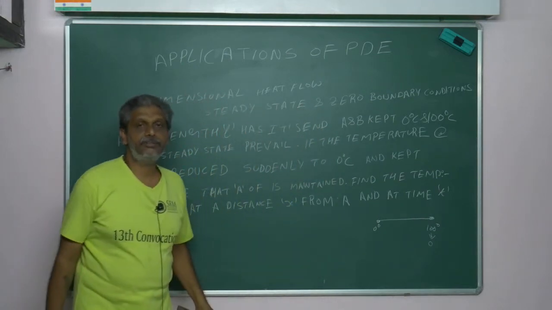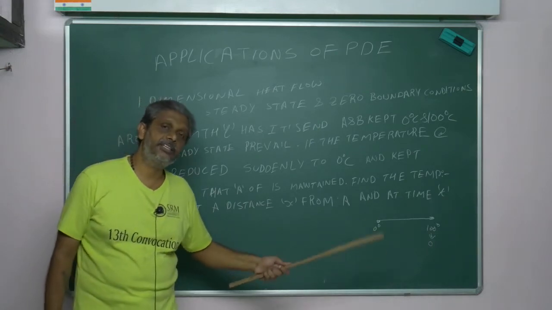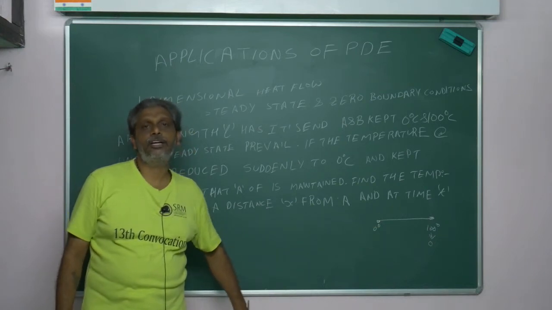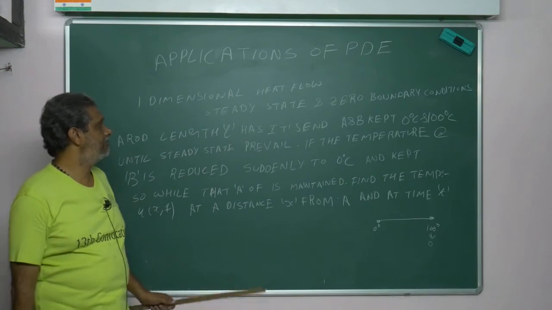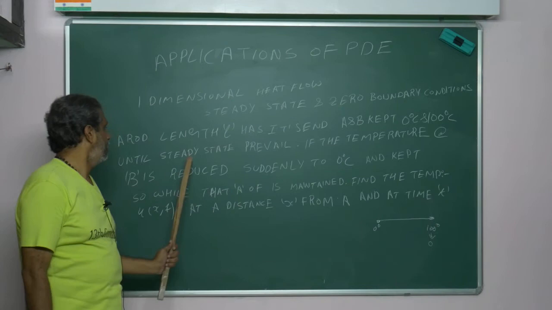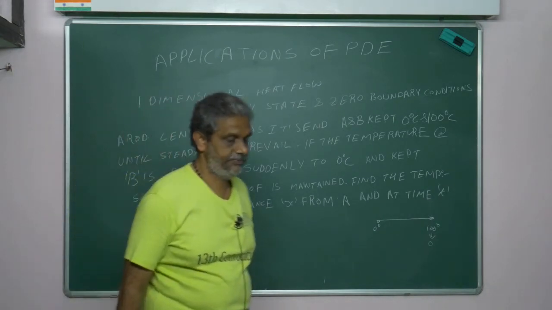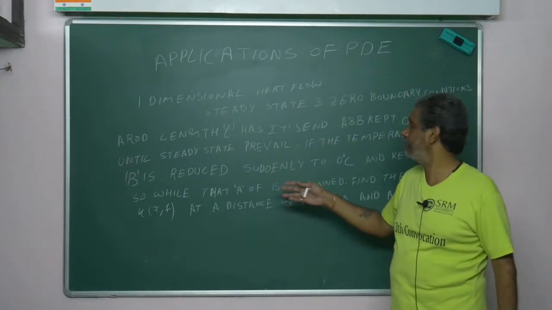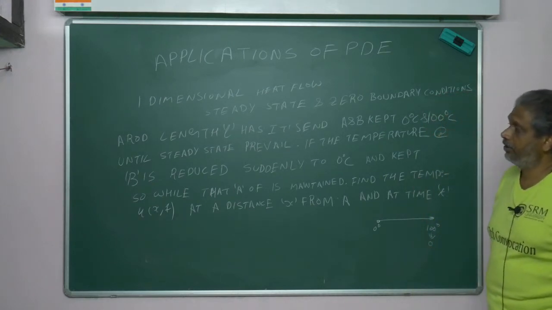Actually, previously u of x comma 0 was given as some function of x, but here it is not given. So we have to find it out and then attack normally. This problem is very important, and this term is very important: until steady state prevails, before breaking the steady state. Up to steady state, this is the condition. Once the steady state breaks, my B reaches 0. Getting or not? So now write.